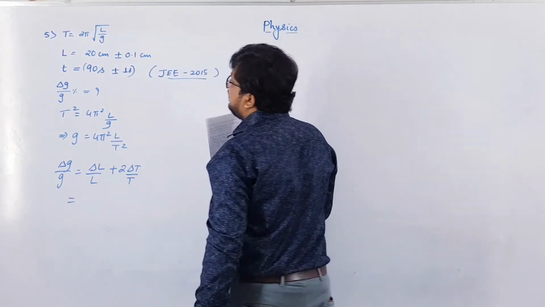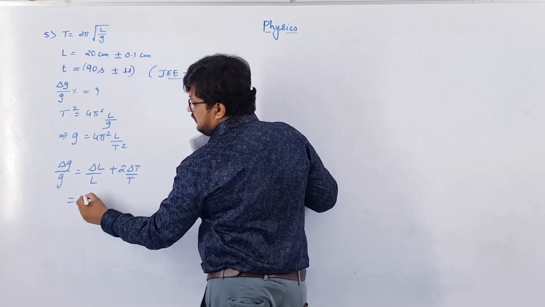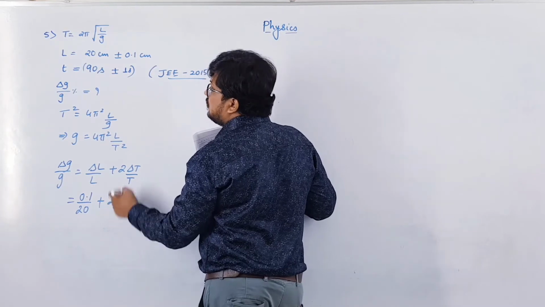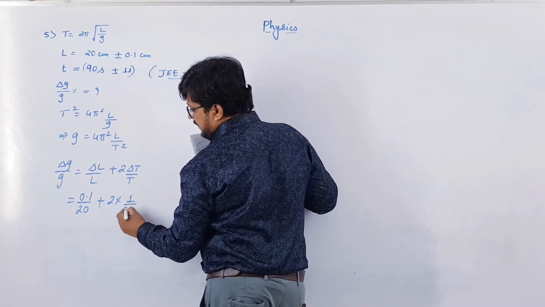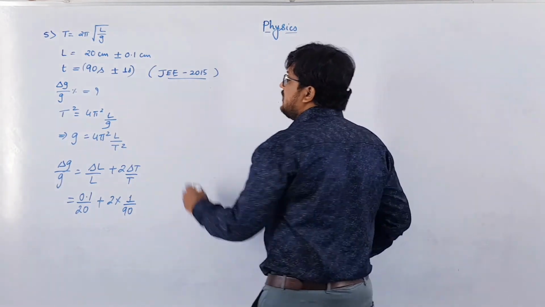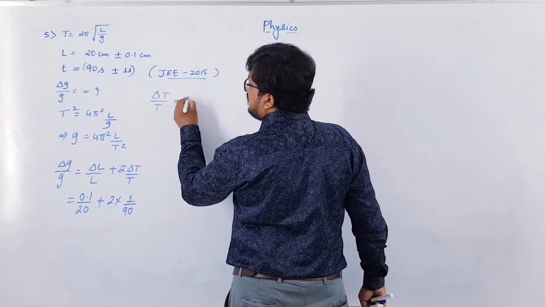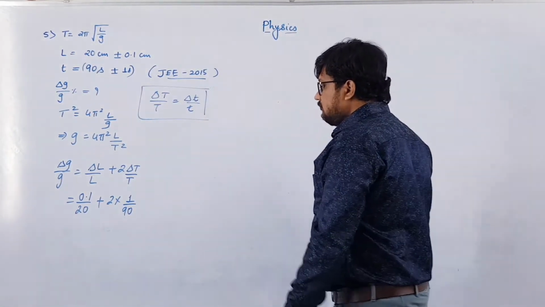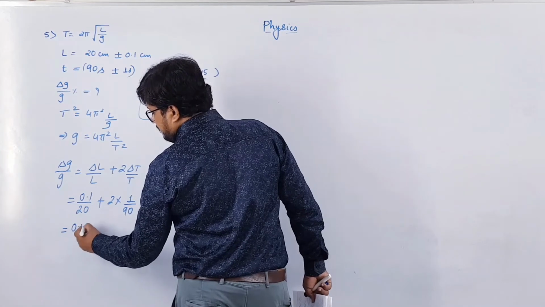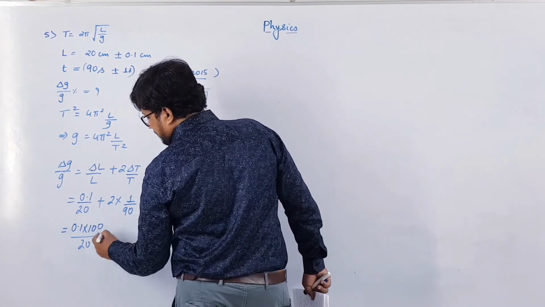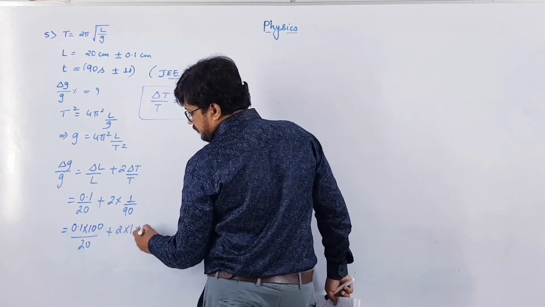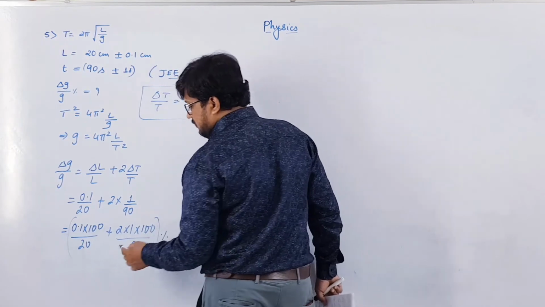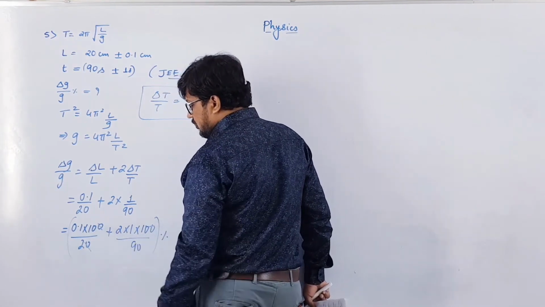So now delta L is 0.1 and L is 20, so 0.1 by 20 plus 2 into delta T, which is 1, by 90. Remember, we have already discussed that delta T by T will be equal to delta T by T. So this will be equal to 0.1 into 100 by 20 plus 2 into 1 into 100 by 90, whole into percentage. This will make our calculation easy. So this 0 will get cancelled.